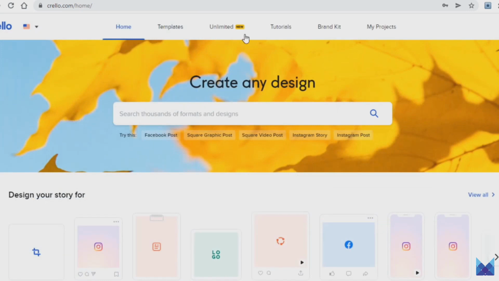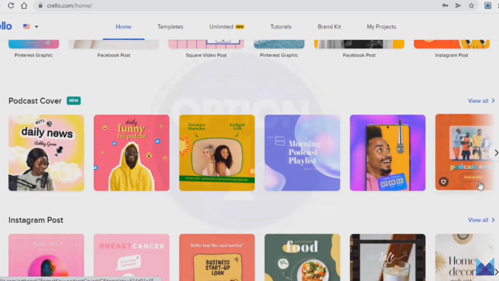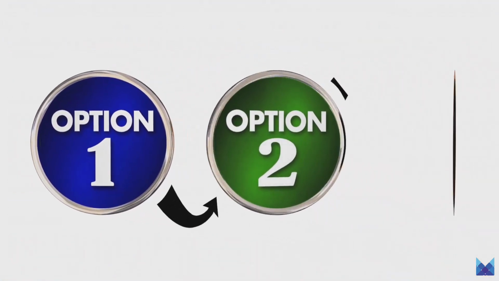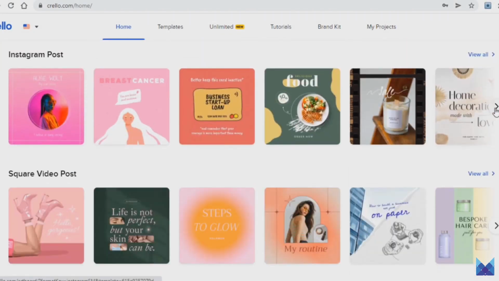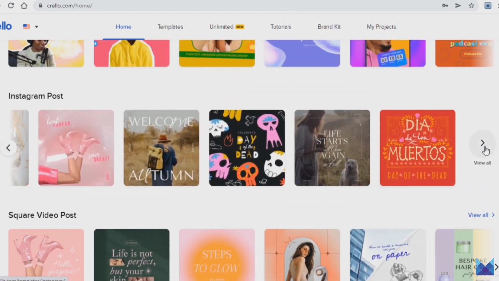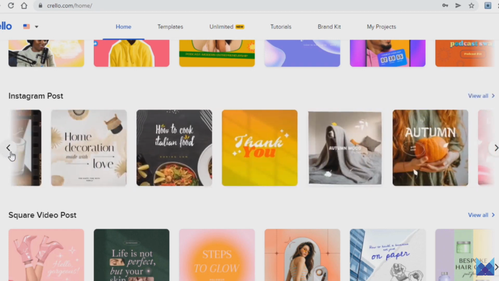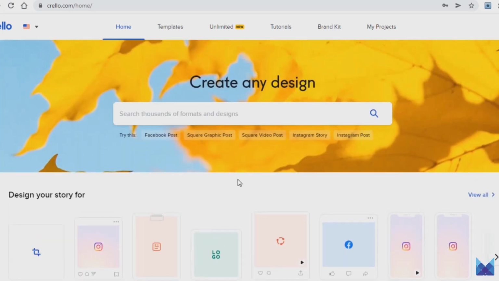And when you log in, this is how everything will look, and you will now be able to see all of the things that you can design with this platform. The sheer amount of options they give you is really amazing, to say the least, and just check out all of these templates they have. You practically don't have to design anything if you are using this website. Just open up a template, change a few bits and pieces, and save it to your PC. As straightforward as that, and you even get all of that for free. Once again though, you will not be making money through design, so do keep that in mind.